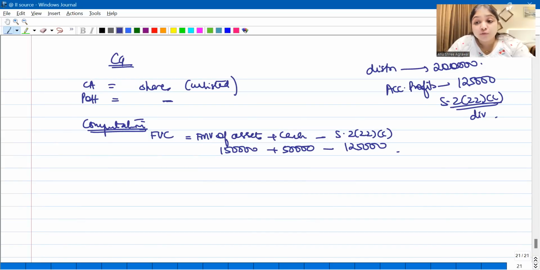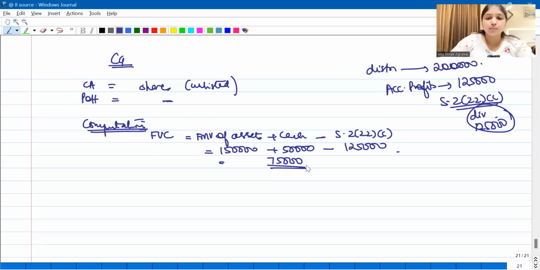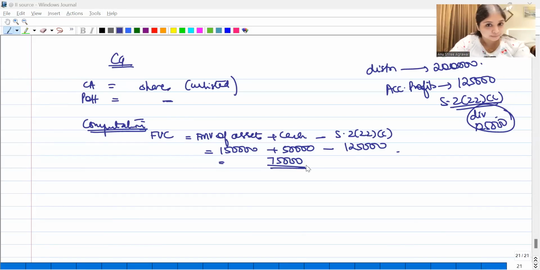What is the accumulated profits? What is his share in the accumulated profits? 1,25,000. So this distribution will be considered as dividend up to accumulated profits. So obviously, what will be the 22(2)(c) dividend, guys? 1,25,000. This will be the 22(2)(c) dividend. So what is going to be his full value consideration now? 1,50,000 plus 50,000 minus 1,25,000, which is 75,000. This is going to be his full value consideration.